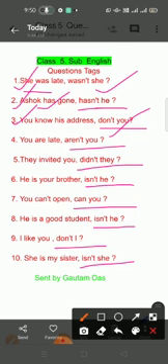"They invited you." "Invited" is V2. For V2, what will you take, do or did? Did. "Invited" is V2, so you will take "did." They invited you, didn't they?